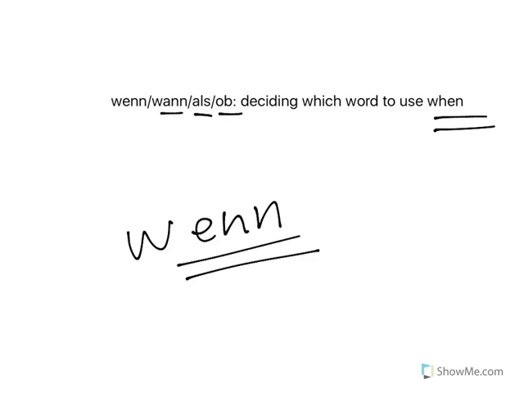In English, we can use the word when to mean a variety of things. The time at which something is happening, when the train arrives; a repeated event, whenever I go to the movies, I always eat popcorn; a conditional situation, if or when I do this, then something else happens. And so at times it can be difficult to know which word to use in German for when and if, since in German these can be wenn, wann, als, or ob.